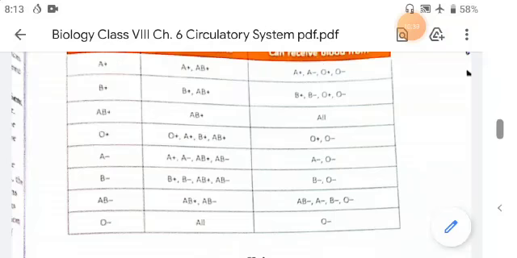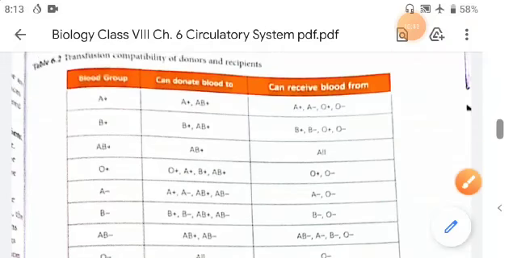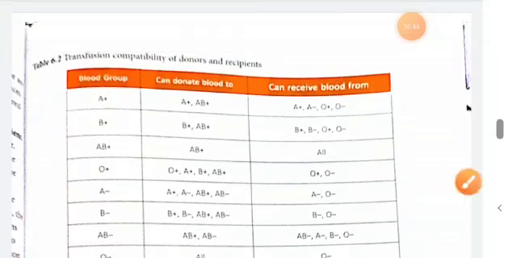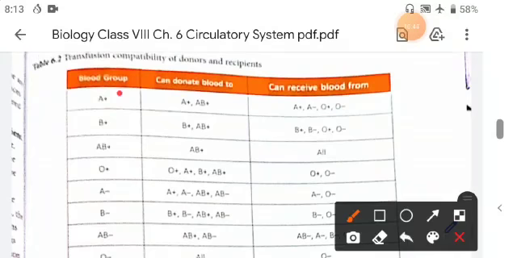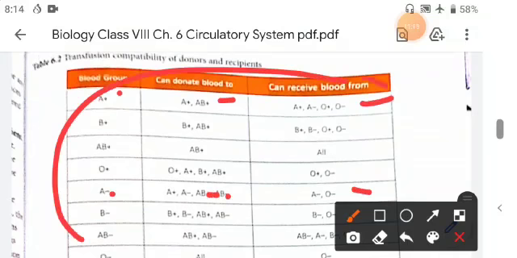So see here, this one is blood group A. This blood group A can donate the blood to A and AB positive, and can receive from A plus, A minus, O plus and O minus. Here one thing is common, that positive can take positive and negative. And in case of negative you are seeing here, it can receive only from negatives. Now you will learn this table.